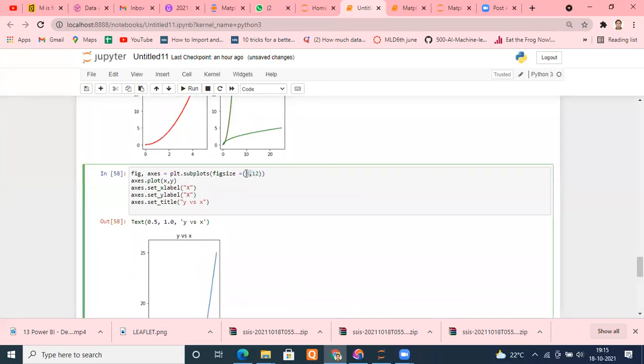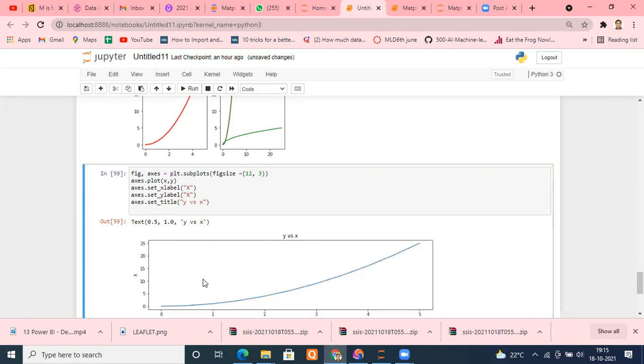So if I make it again back, 12, 3. Now width will be 12 and height will be 3. Width is 12, height is 3. Depending upon your graph, whatever you want to see, you can change this figure size. You can easily change that figure size. This is one parameter.